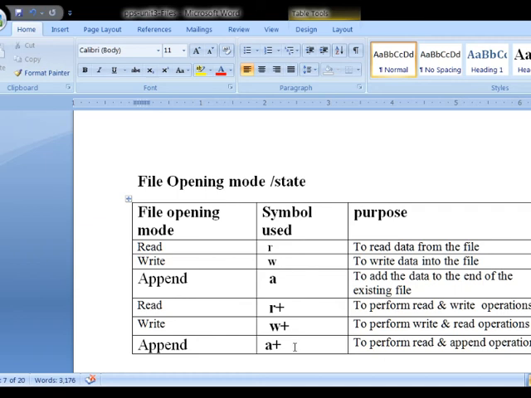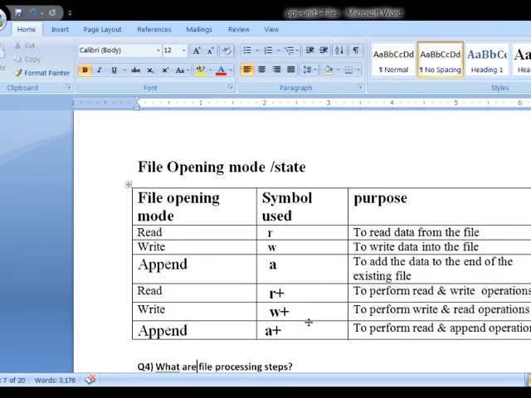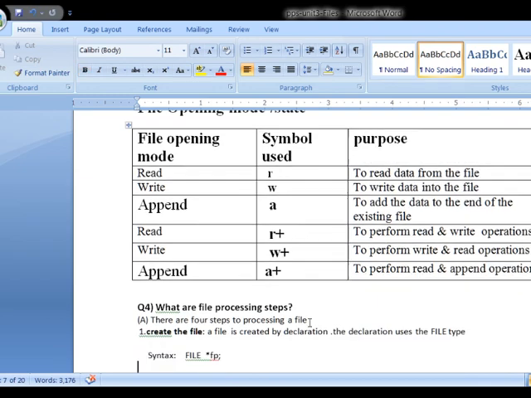Similarly, A+: if you use the A+ symbol as the mode while opening the file, you can perform read as well as append operations on the opened file. So these are the various symbols used to perform read, write and append operations.